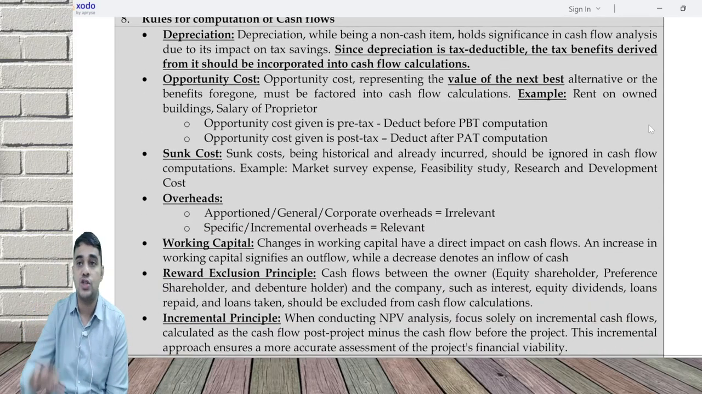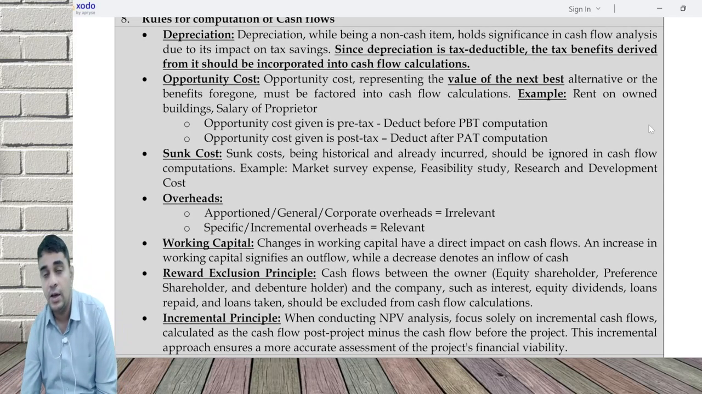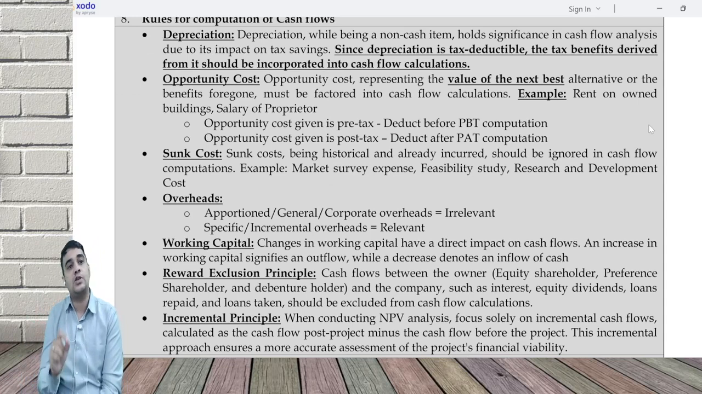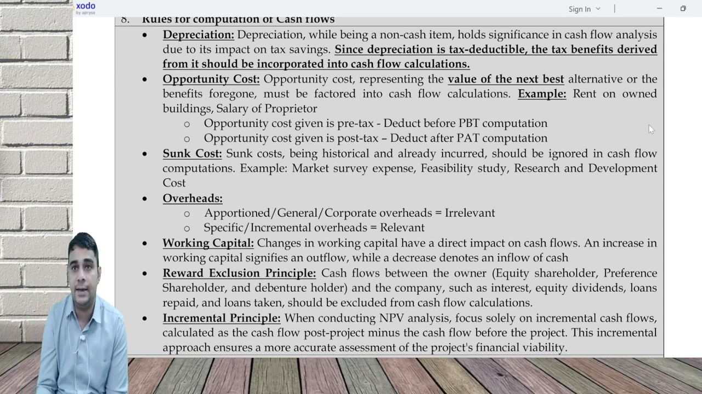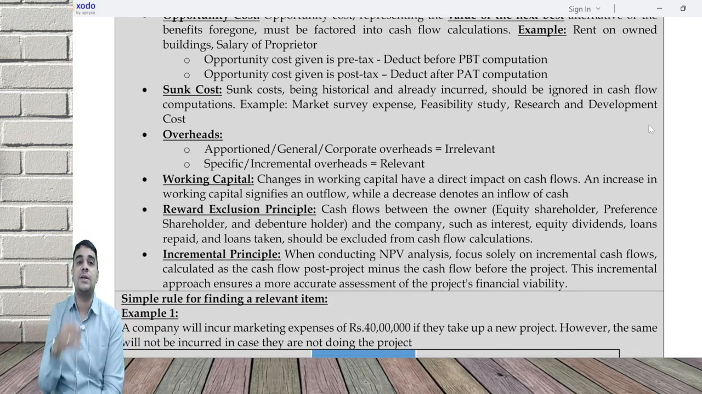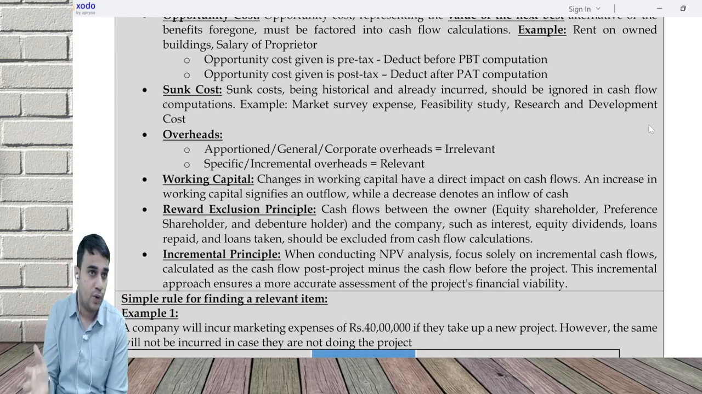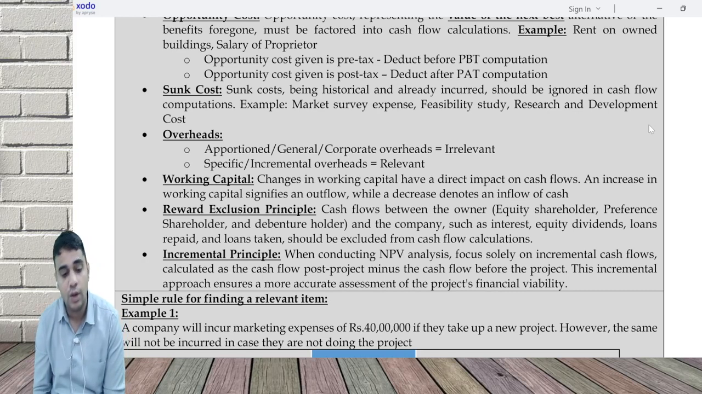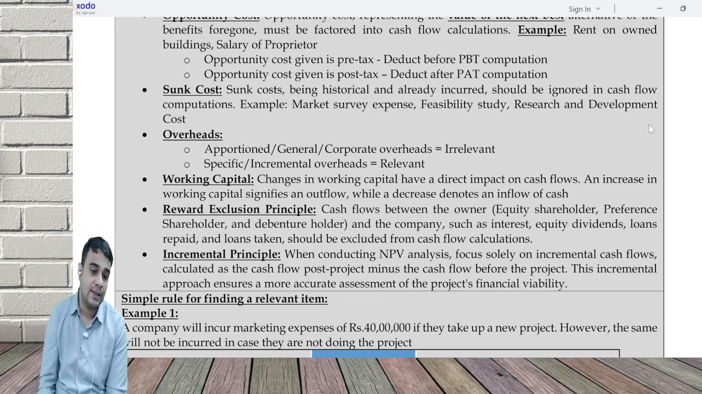Opportunity cost is the cost of the benefit foregone. If you have pre-tax opportunity cost, deduct before PBT. If you have post-tax opportunity cost, deduct after PAT. Sunk cost is something which is already incurred; you can ignore it in your analysis. Overheads that are apportioned, general, or corporate are ignored. Specific or incremental overheads are considered in the calculation.